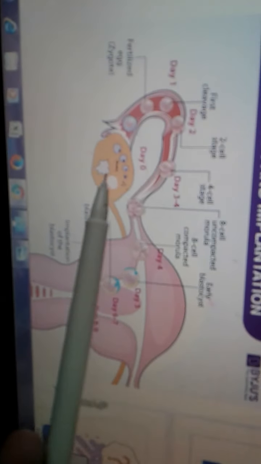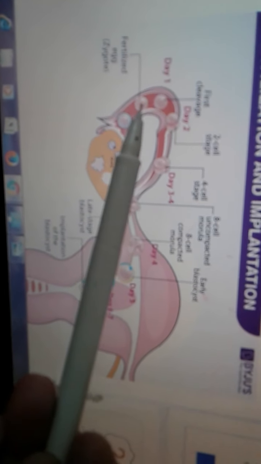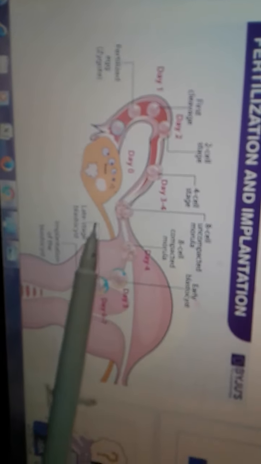the diagram. This diagram consists of the uterus. This is the uterus, and here you see the egg and ovary. Yes, this is the ovary, and from ovary ovum is released into the fallopian tube.